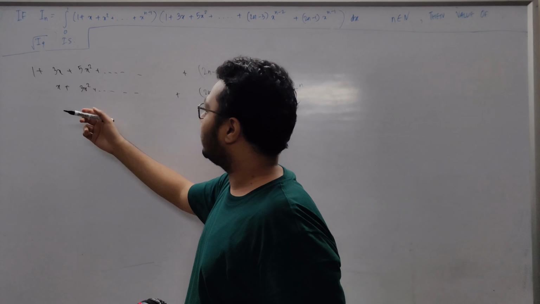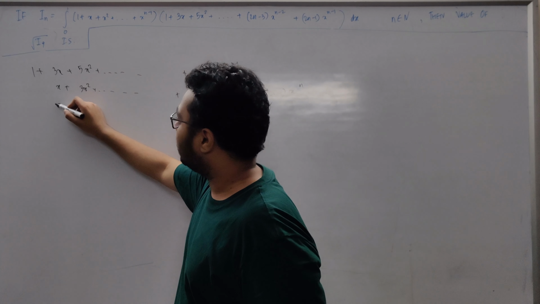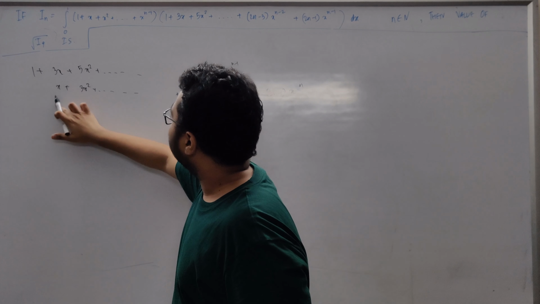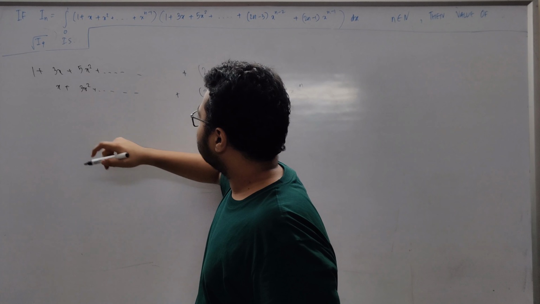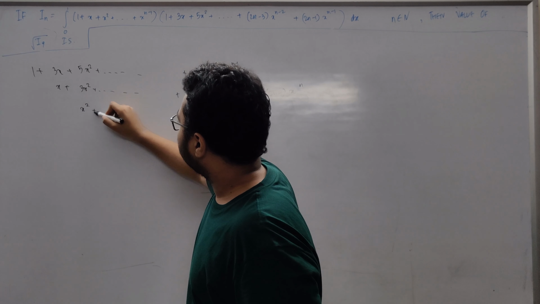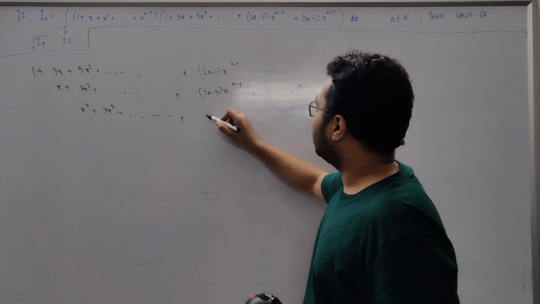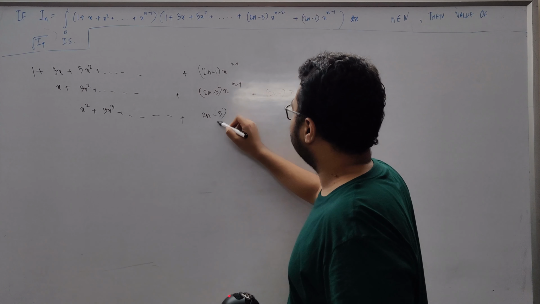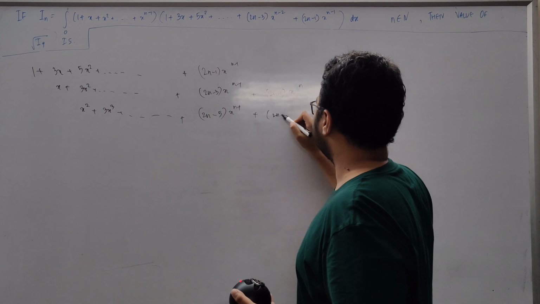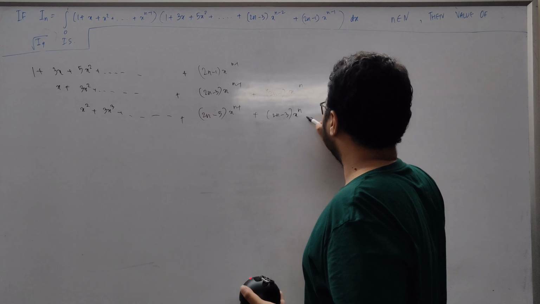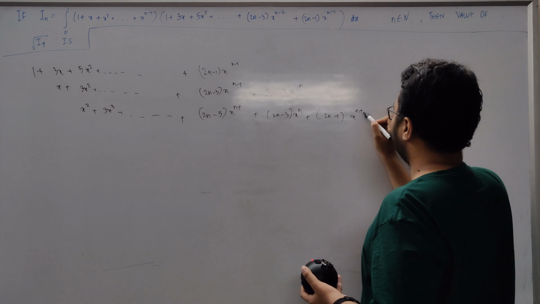So again, if we raise the power of x, that is we multiply by x square, we get x square plus 3x cube plus dot dot up till 2n minus 5 x to the power n minus 1 plus 2n minus 3 x to the n plus 2n minus 1 x to the n plus 1.